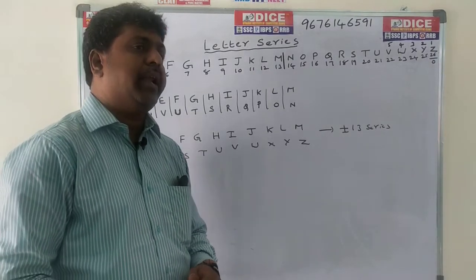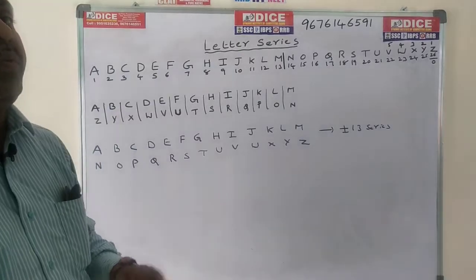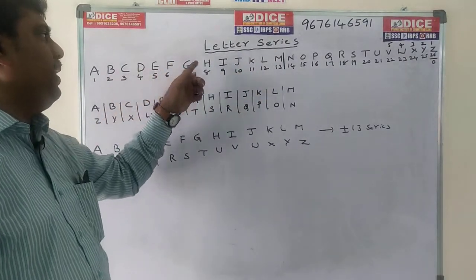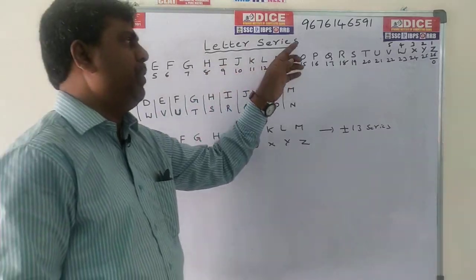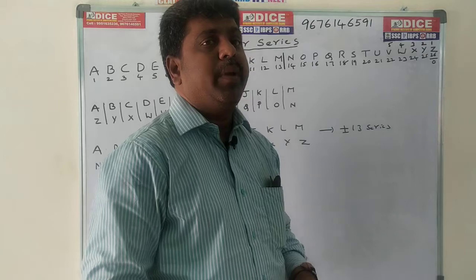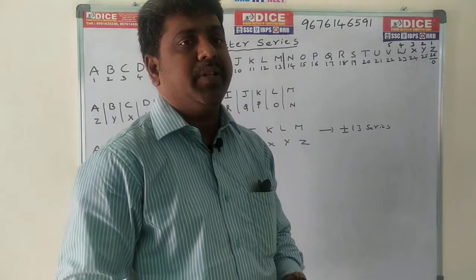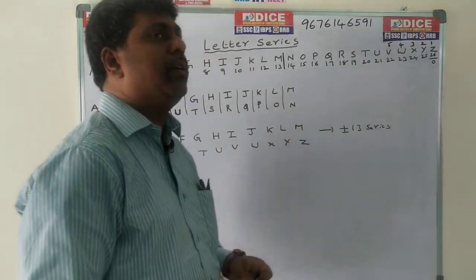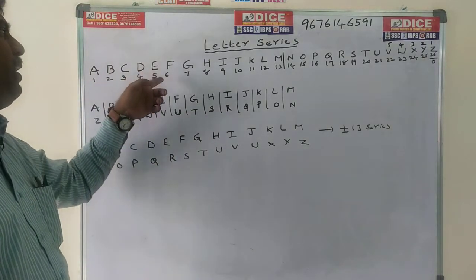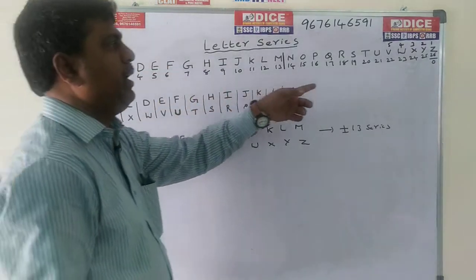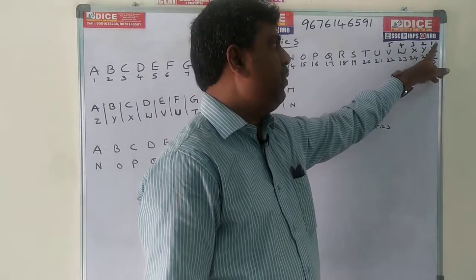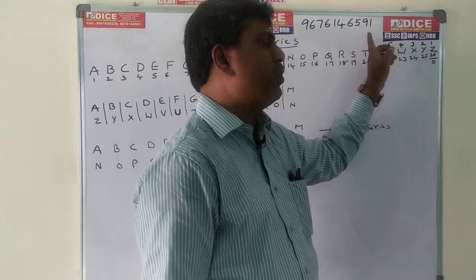First of all, in the letter series you already know we have 26 alphabets: A, B, C, D, E, F, G, H, I, J, K, L, M, N, O, P, Q, R, S, T, U, V, W, X, Y, Z. But when doing the problems, we have to number the alphabets: A1, B2, C3, D4, E5, F6 and so on, Z26. If you take it in the reverse way, Z1, Y2, 3, 4 and so on.